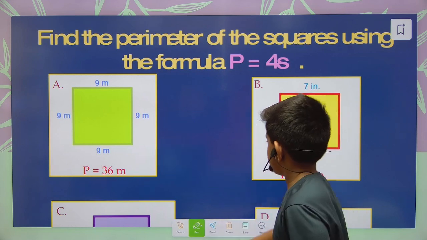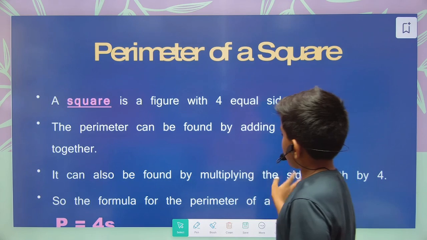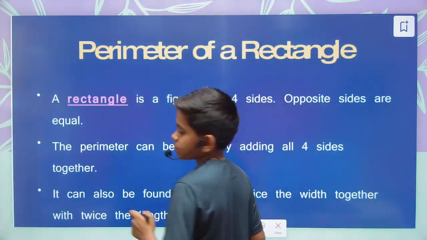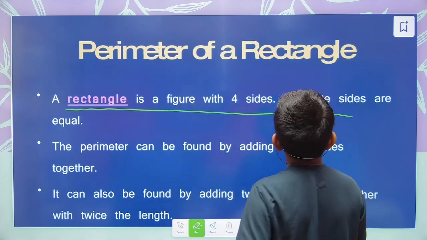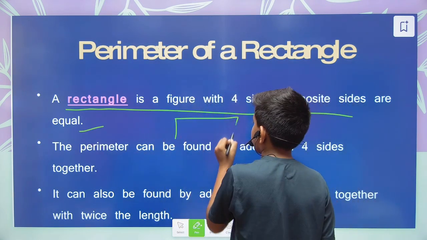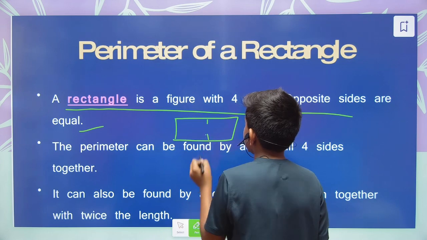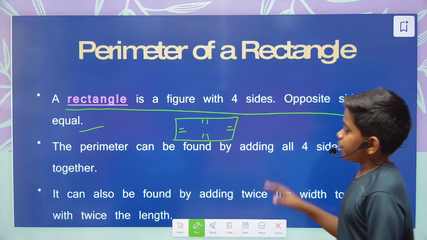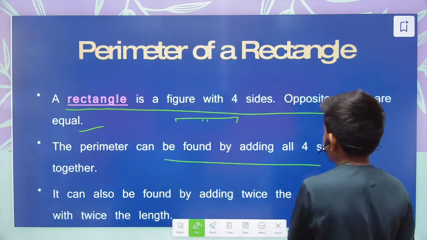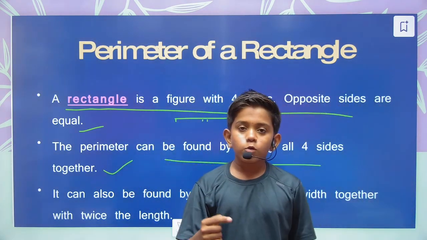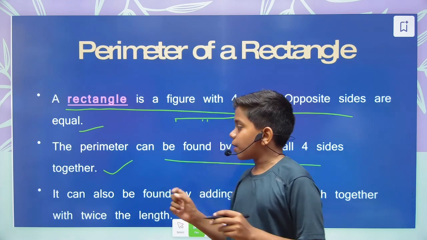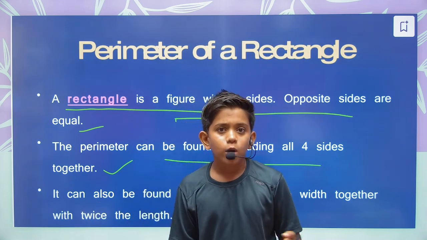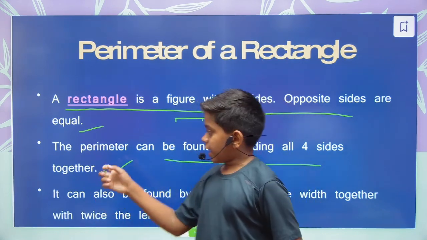Yes. Next, perimeter of a rectangle. Next we have the perimeter of the rectangle. Okay, a rectangle is a figure with four sides. Opposite sides are equal. Means if you draw here a rectangle, these two are the opposite sides, so these are equal. These two are the opposite sides, so these are equal. Okay. The perimeter can be found by adding all the sides together. As there is the same formula for all the shapes, perimeter can be found by adding all the sides of it. As square can be found, rectangle can be found, parallelogram can be found. All the shapes have this property.